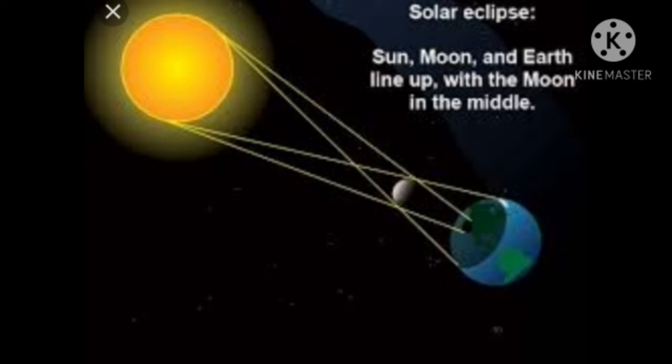A solar eclipse occurs less frequently than a lunar eclipse and can be seen only from certain places on the earth, those that come under the shadow of the moon. Also, it does not occur on every new moon day. Keep that in mind.